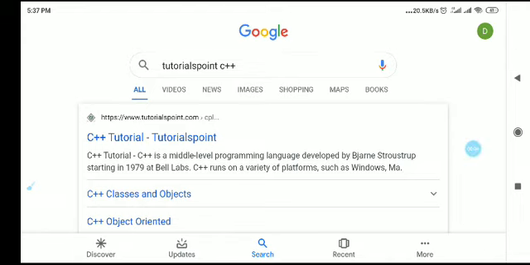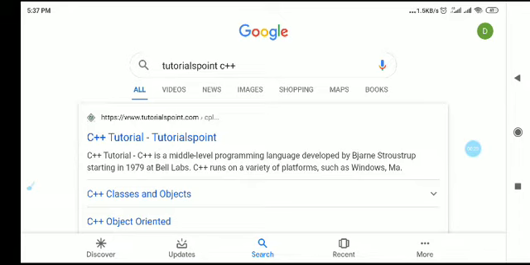Hello student, today we start with the new topic, that is hands on C++. Okay, so if you check your syllabus, the university mentions you have to use open source software. So what is open source software?